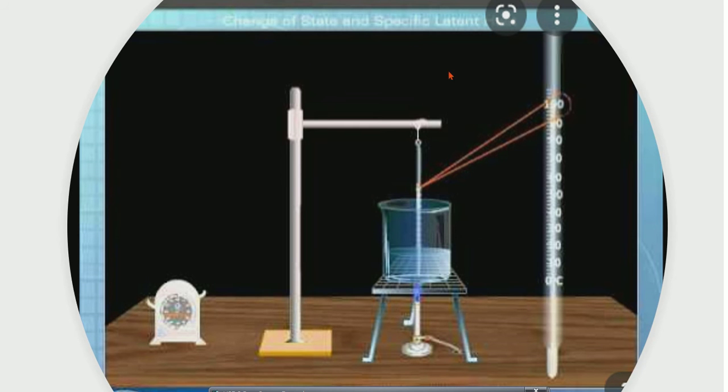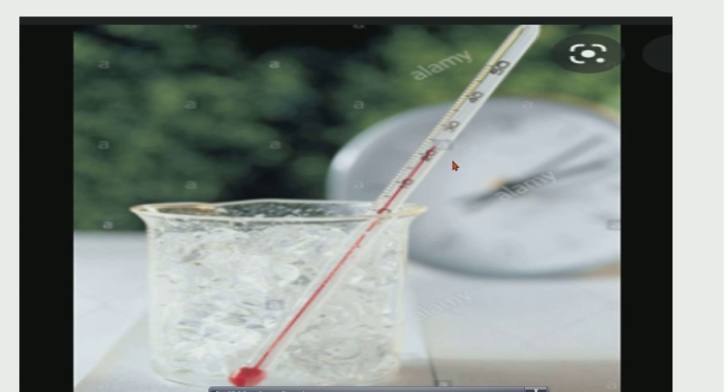Similarly, if I do the same experiment with something else, I take a glass of ice and put a thermometer inside.